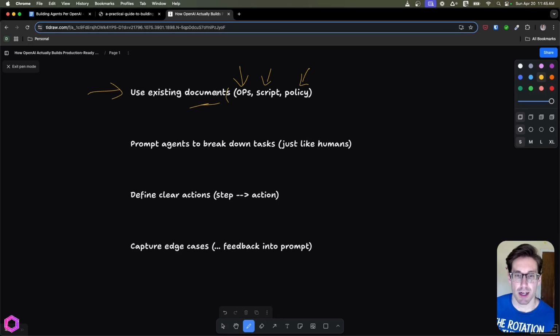So when you have all these documents, you want to base your prompts off of these existing documents you have in your organization for your agent to follow. When you have your document, the first thing you're going to do is break them down into tasks that the agent can do. So instead of saying, I want you to do everything inside of the operational procedures or in the script, you're going to say, I want to break this script down into these, like 5 or 6 tasks.